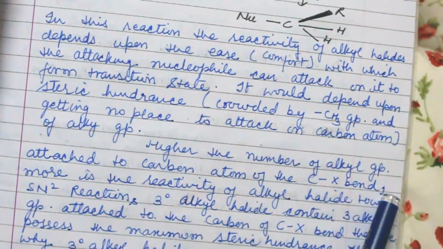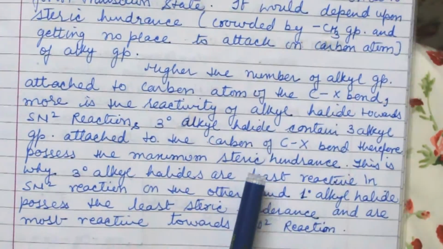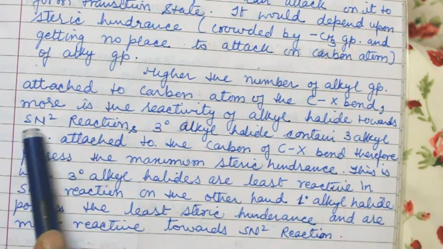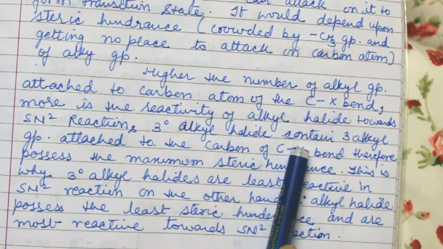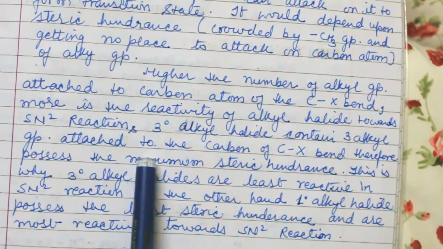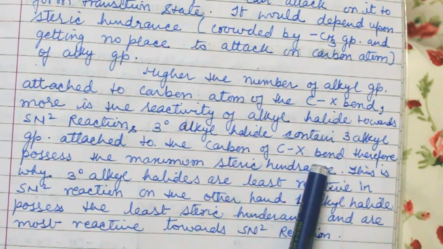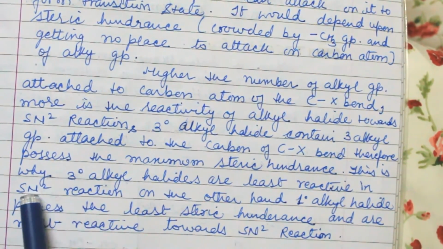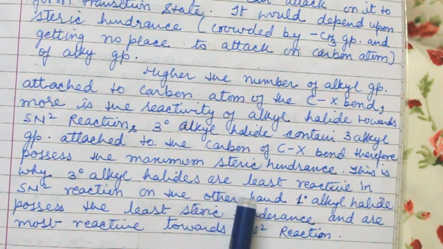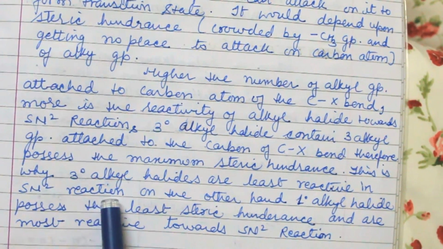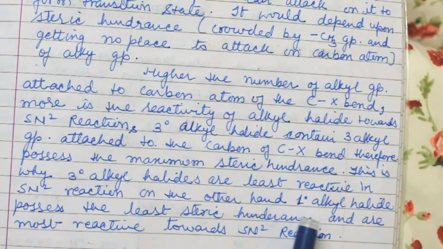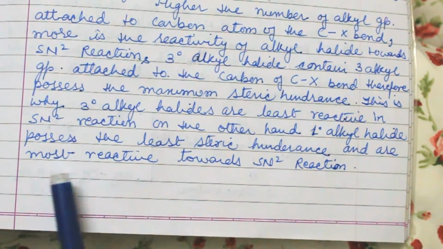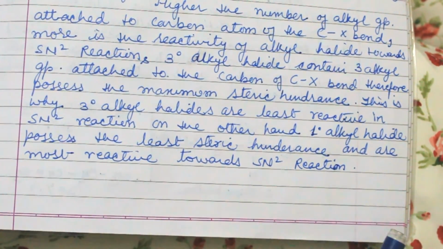So the higher the number of alkyl groups attached to the carbon atom of the C-X bond, the lower the reactivity of the alkyl halide towards the SN2 reaction. Tertiary alkyl halide contains three alkyl groups attached to the carbon of the C-X bond, therefore possesses maximum steric hindrance. This is why tertiary alkyl halides are least reactive in the SN2 reaction. On the other hand, primary alkyl halides possess the least steric hindrance and are most reactive toward the SN2 reaction.